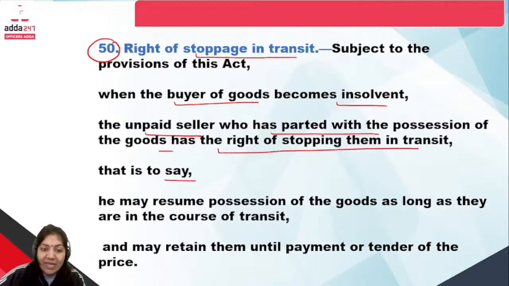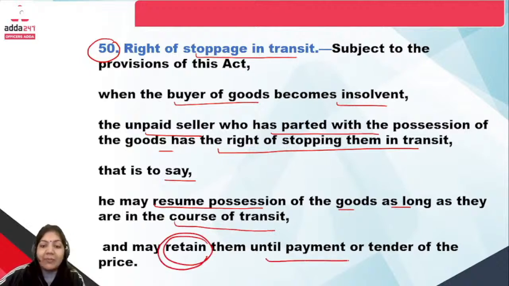That is to say, he may resume the possession of goods as long as they are in the course of transit and may retain them until the payment is paid. Retain means to hold. So you can just write one word: right of stoppage in transit. That's it; you only have to learn one word.